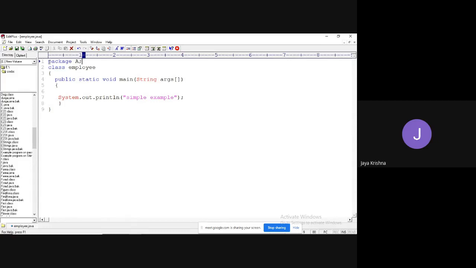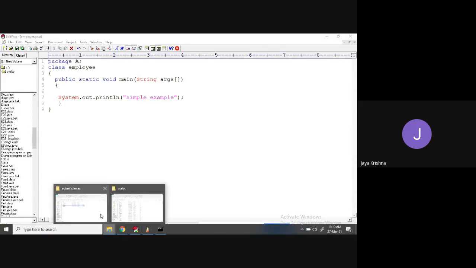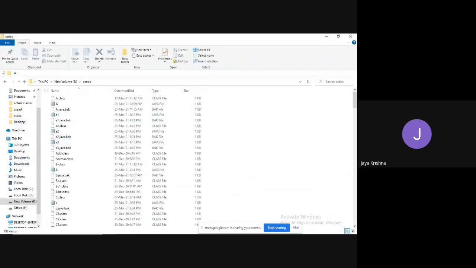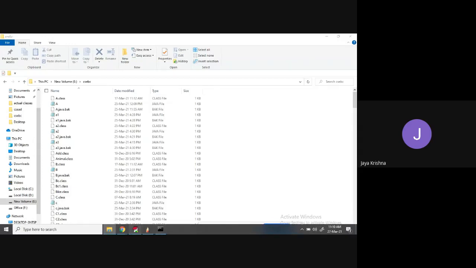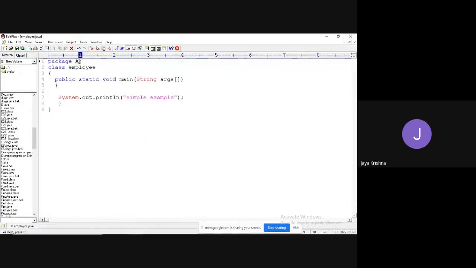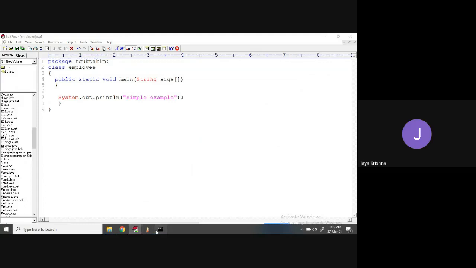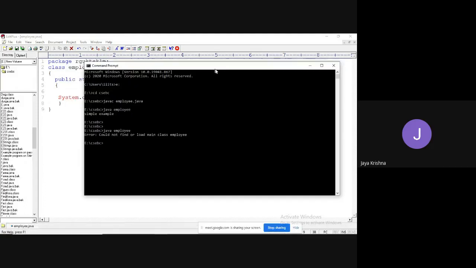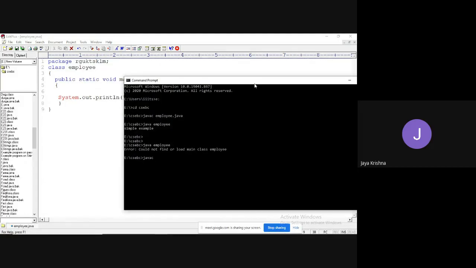Package A. What is the meaning of this? A is a folder which is going to be created in which location? In this particular location. Instead of A, I am taking the folder directly, rjkit SQLM folder. I have saved. Okay, now I am trying to execute the same thing. javac Employee.java.